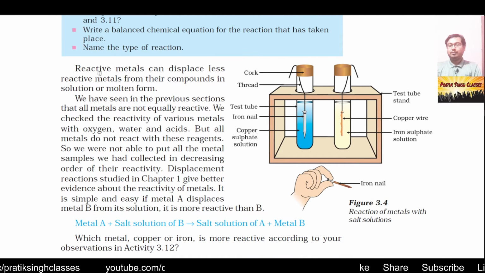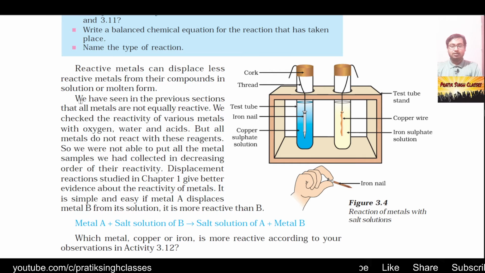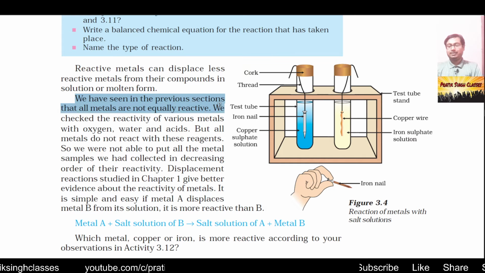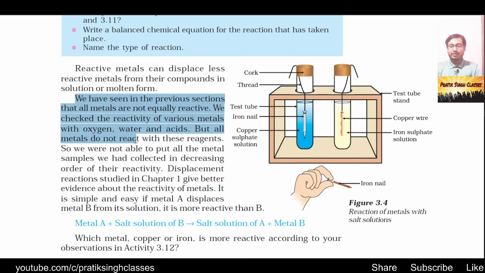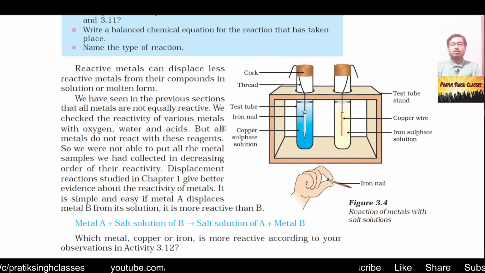Reactive metals can displace less reactive metals from their compounds in solution or molten form. We have seen in the previous section that all metals are not equally reactive. We checked the reactivity of various metals with oxygen, water and acids, but all metals do not react with these reagents. That means there are some metals which will react with one but not with the other.